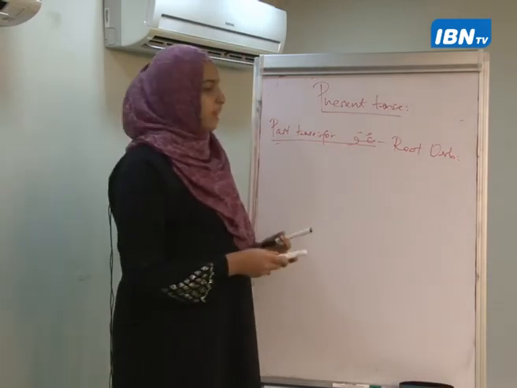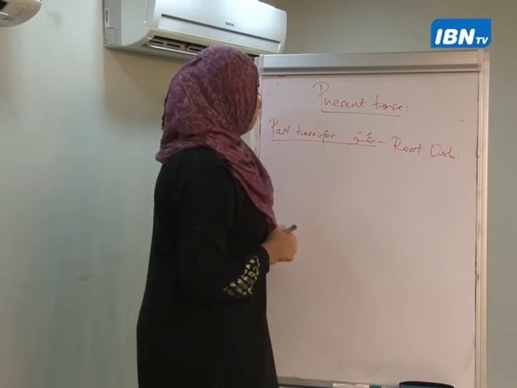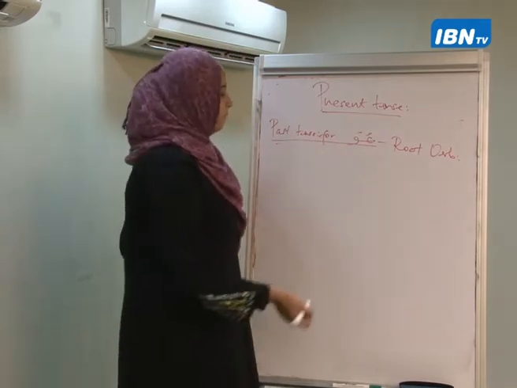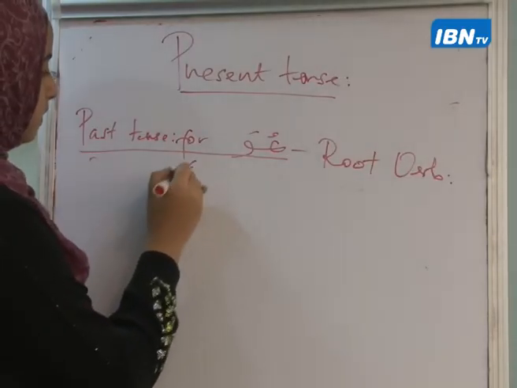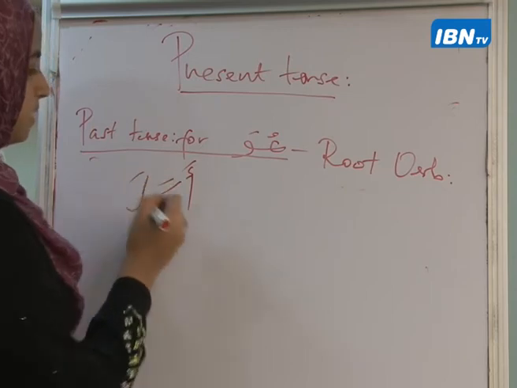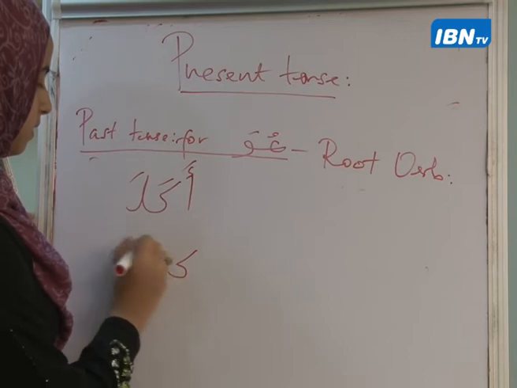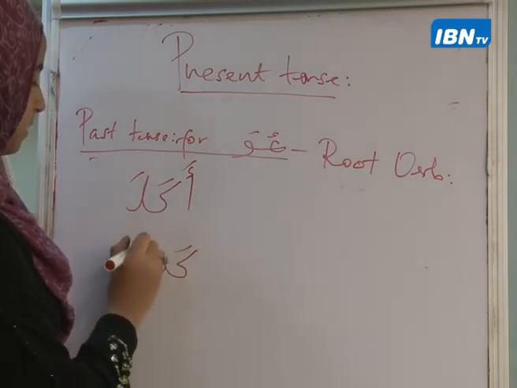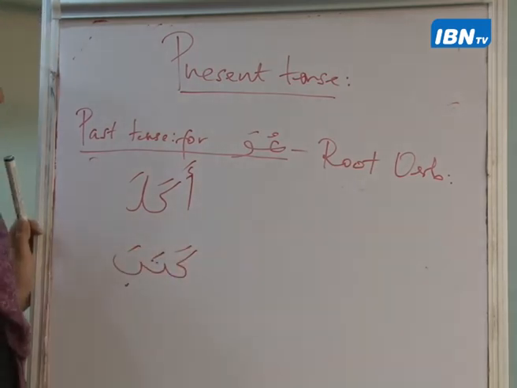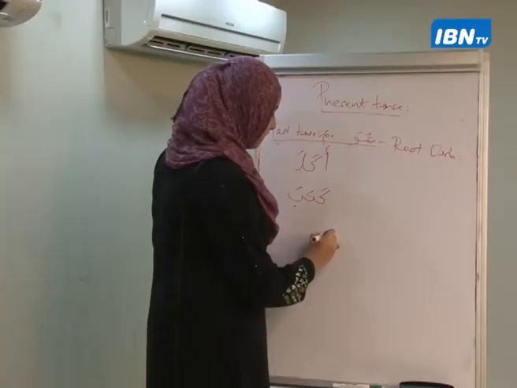Right, so we'll be looking at, say we have the verb akala. Say we have the verb kataba. Say we have the verb qala.